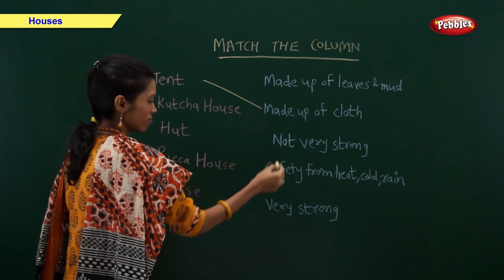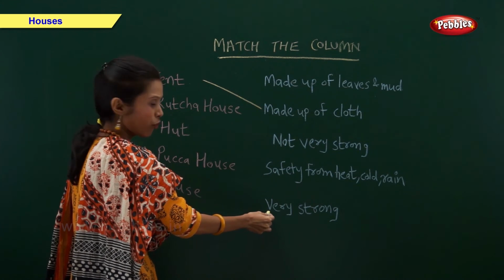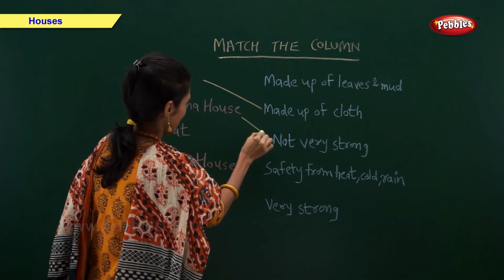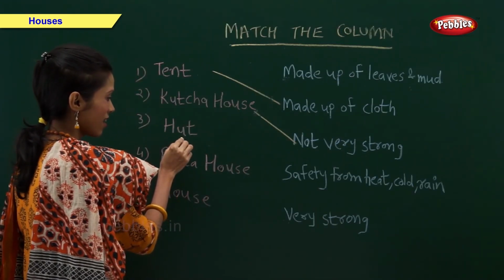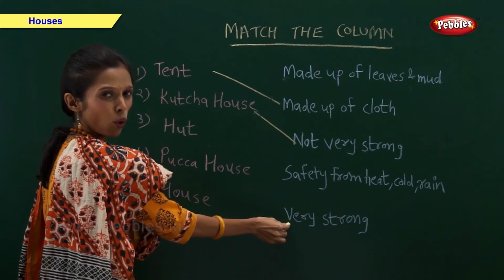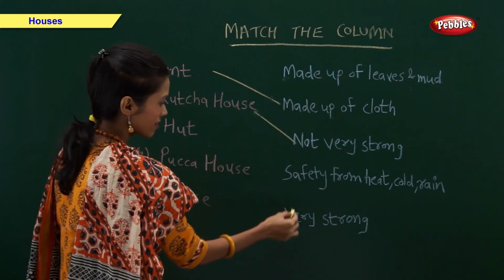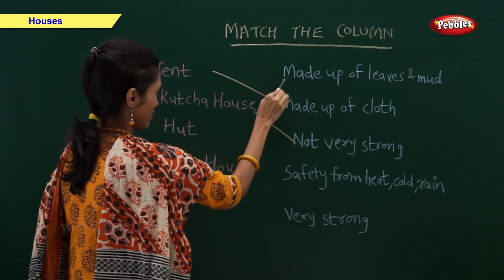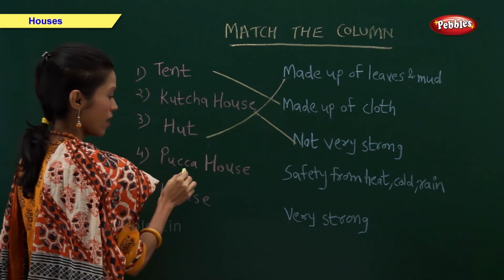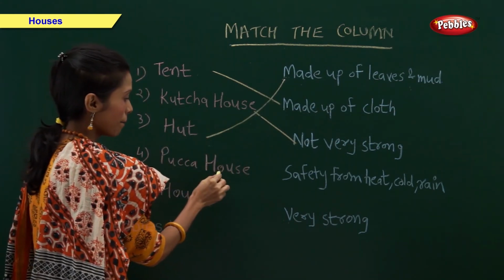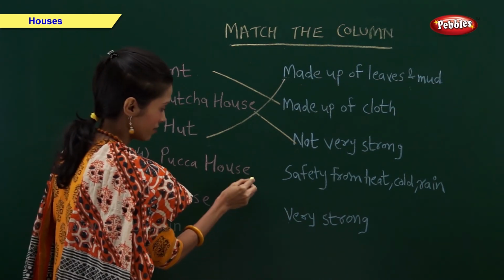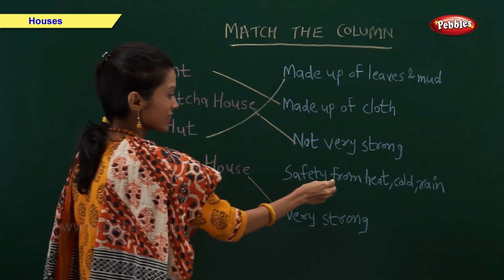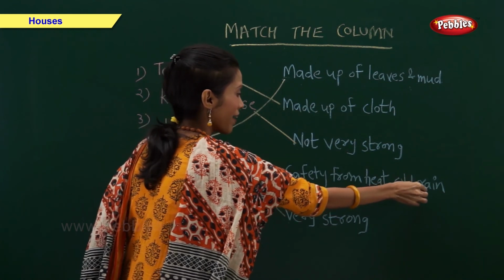Kacha house. Is it very strong? No. It is not very strong. Hut. Hut is very strong? No. It is made up of leaves and mud. Pakka house. Pakka house is very strong. House. House provides safety from heat, cold and rain.